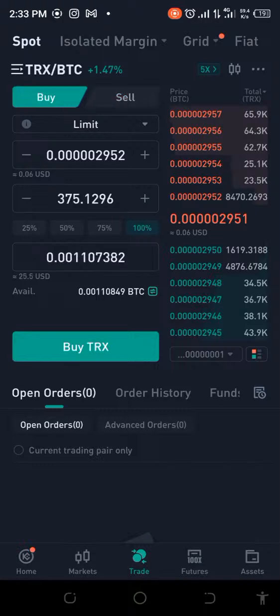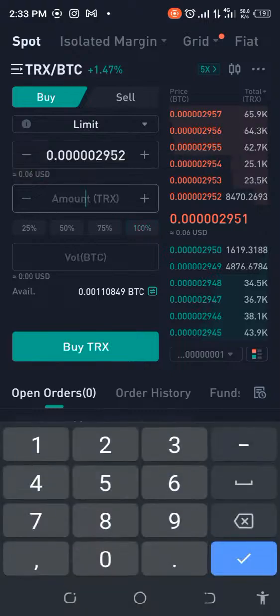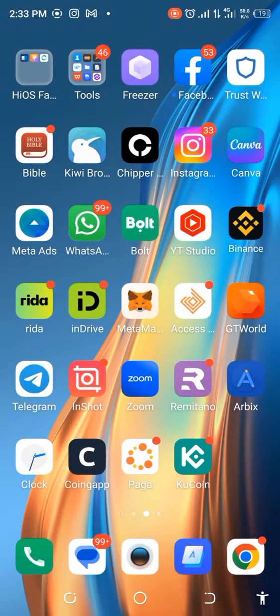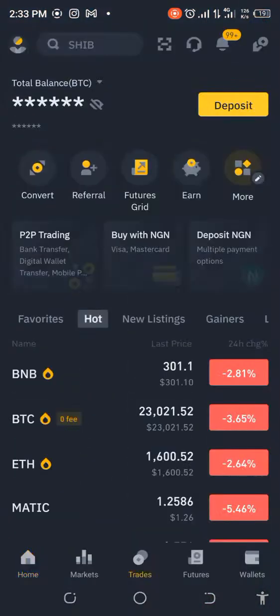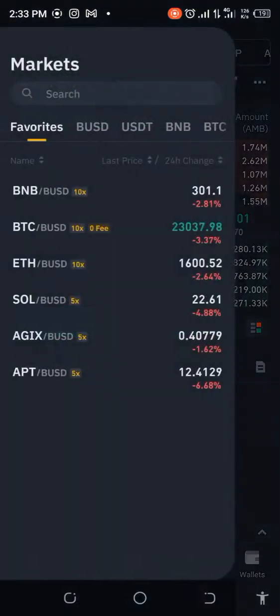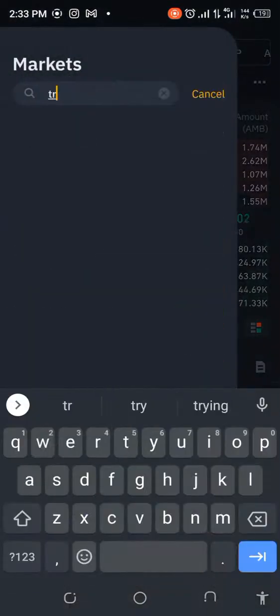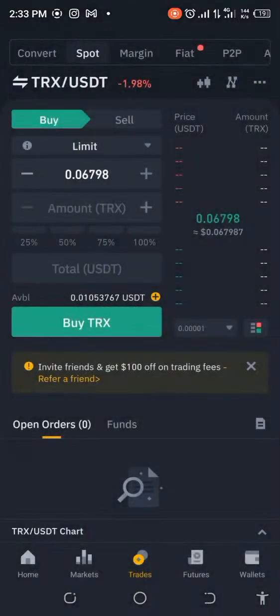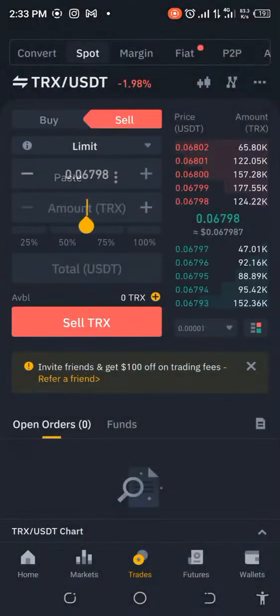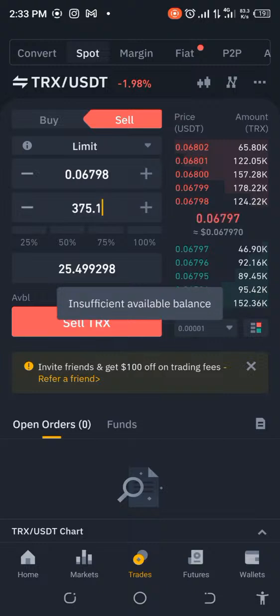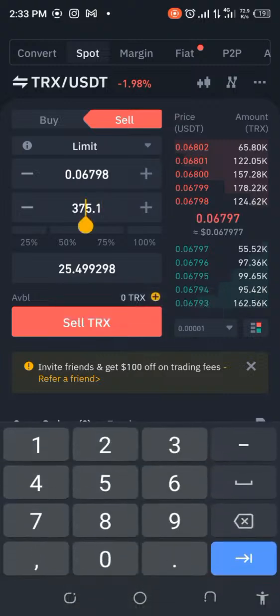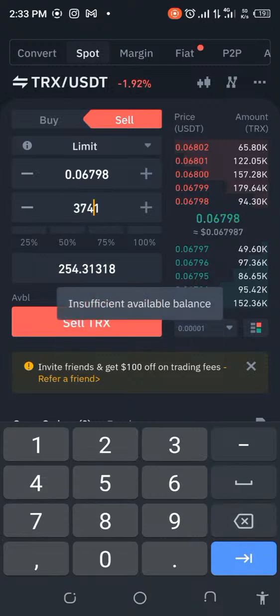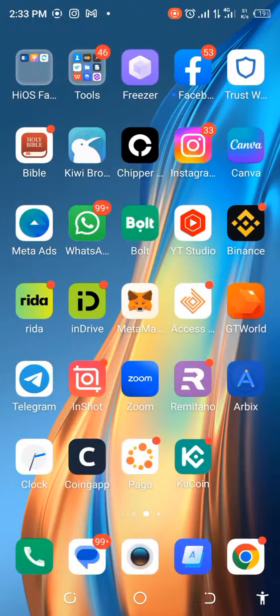Okay. But before I do that, so that I'll be very sure, let me just cut that and take that to Binance and see what we get. So what we're doing here is going to TRX USDT, and then we'll see what happens. Okay, not that bad, but let's see how much we will get. Let's just put that as 3-4. Okay, wow, it looks like we are not going to make so much, but let me go back and see what is going to happen.